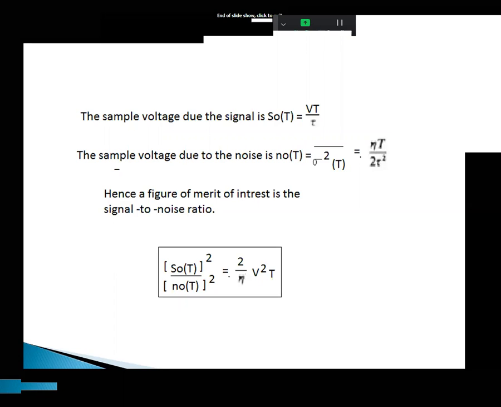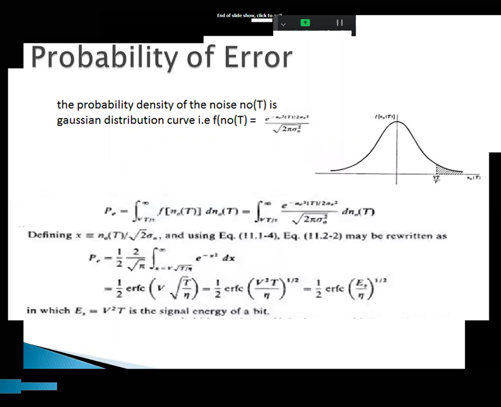Then the probability of error. This is one of the parameters to know the signal quality in the digital domain.